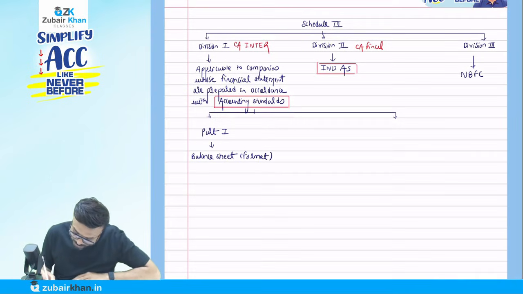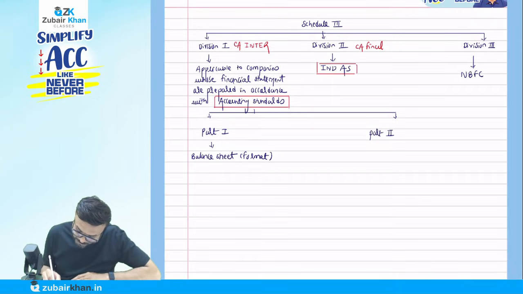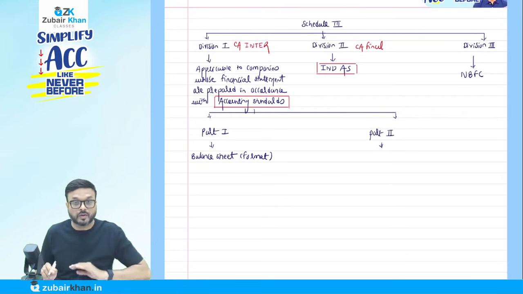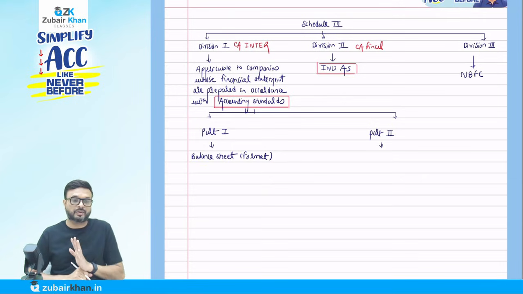What does Part 2 talk about? Part 2 talks about the format of the profit and loss account. You will ask me, sir, is there no trading account here? No. You might have covered it in graduation or at foundation level, but here we don't prepare a trading account. All the items of the trading account are going to come in the P&L account only.